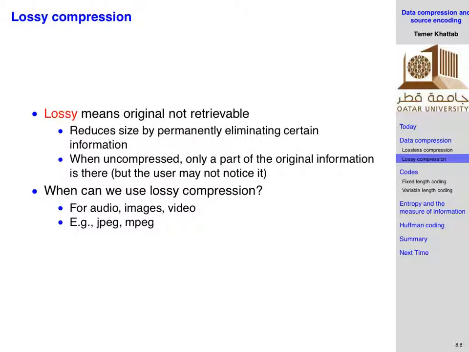Now the idea here is, even though you lose some of the information, it doesn't matter that much to the user, right? Because the eye anyways cannot figure out the difference. So if that's the case, it's fine. Okay? But let me give you an example where you cannot do this. Imagine that you are dealing with medical images, which are used for diagnosis. Do you think you can do any lossy compression in these? No. Why? Because details matter.